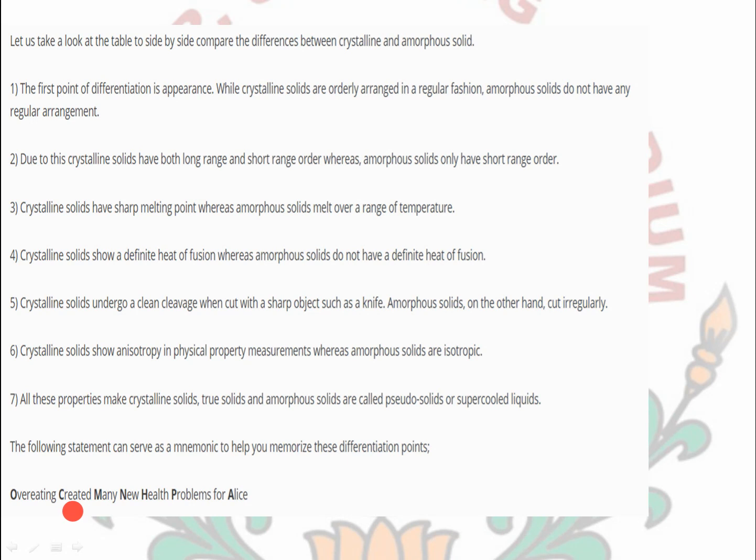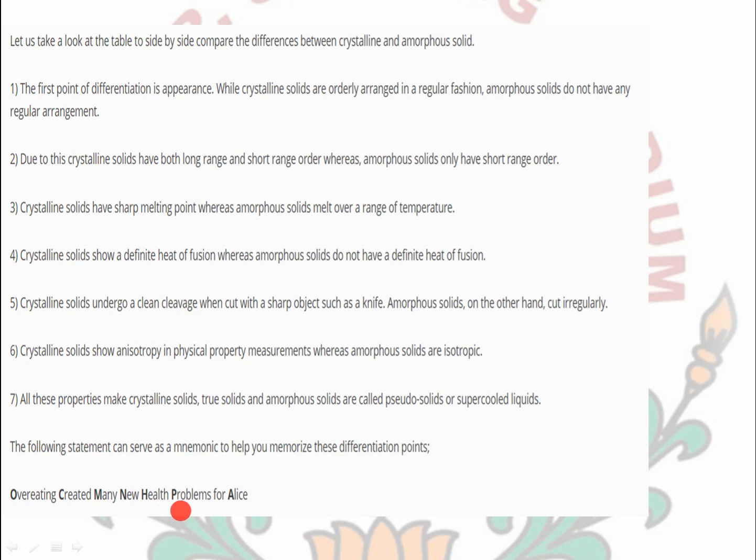range, what is the short order range or long order range. Crystalline has a long order range structure, and amorphous has a short order range structure. Then M, many's M, will be showing the melting point. Okay, on the basis of melting point, we have compared both of them. Then H shows the heat of fusion there.